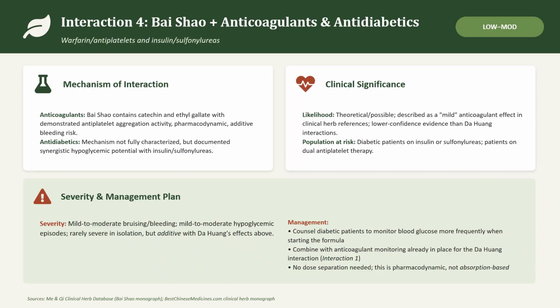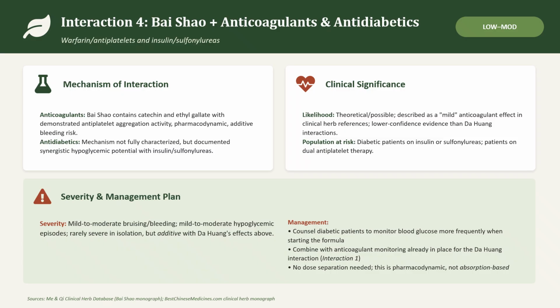The clinical significance, the likelihood: theoretical to possible, described as a mild anticoagulant effect in clinical herb references. It's lower confidence evidence than the Da Huang interactions, which we looked at earlier. The population at risk is diabetic patients on insulin, and patients on dual antiplatelet therapy. As we move on to the severity: mild to moderate bruising and bleeding, mild to moderate hypoglycemic episodes, rarely severe in isolation, but additive with Da Huang effects above.